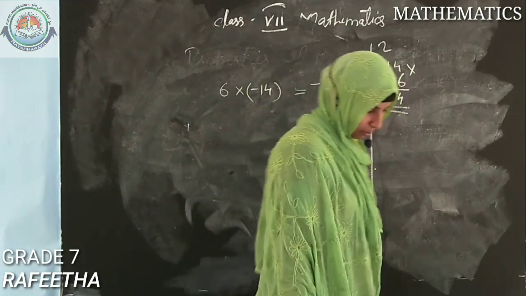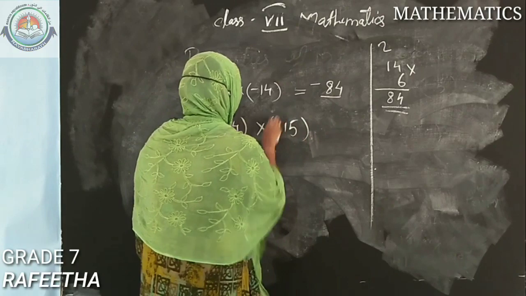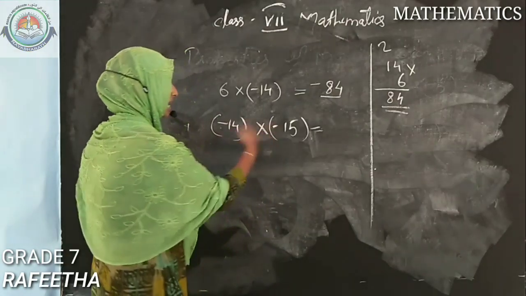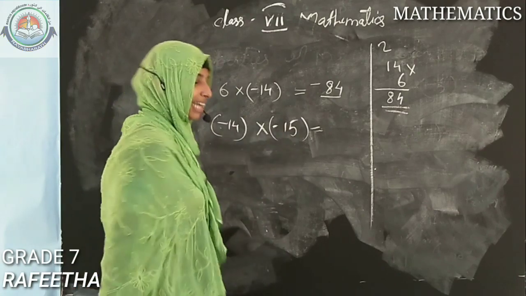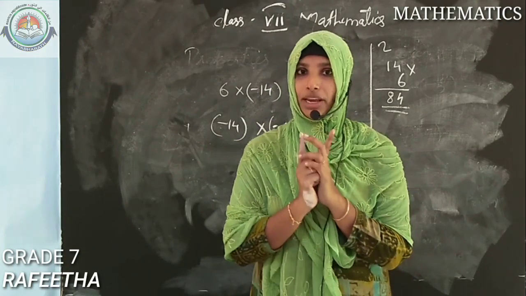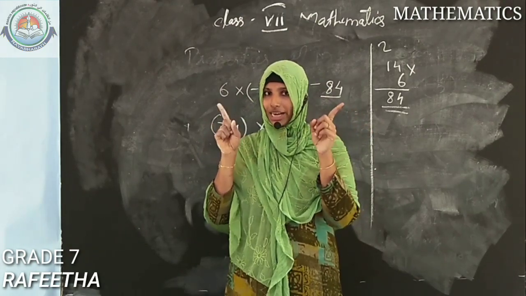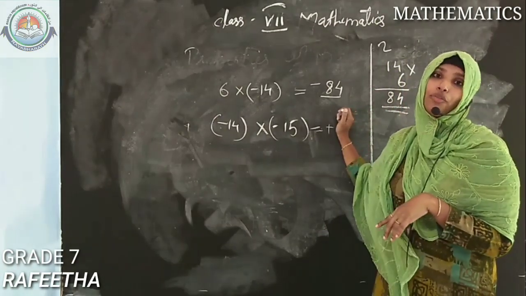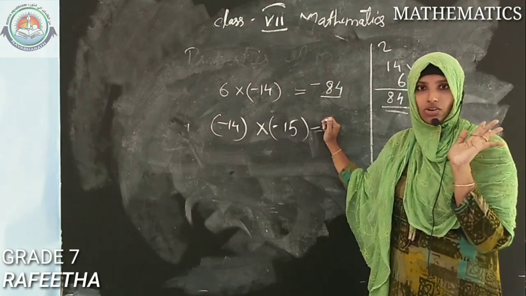Okay, the next we can do minus 14. Minus 14 is multiplying with minus 15. What will be the answer? Listen to one thing: what is the sign of each integer? Here it is minus, here also minus. Now we say that if both the numbers carry the same signs, what will happen? Is there any problem arising? No. Positive things only will happen. If both are negative, the result is positive, and there is no need to put a positive sign in front of any digit. If no sign is put, it means it is already positive.